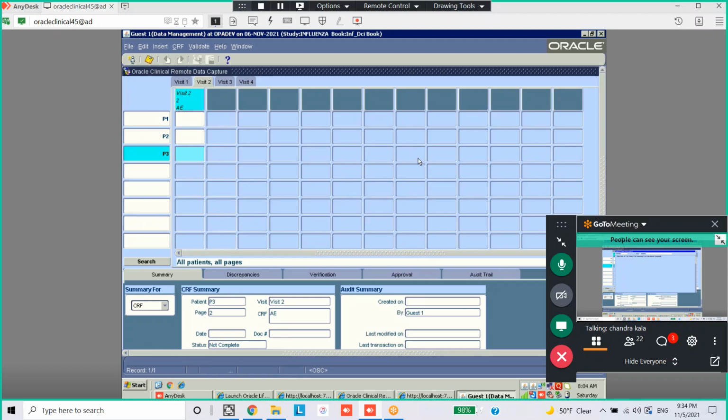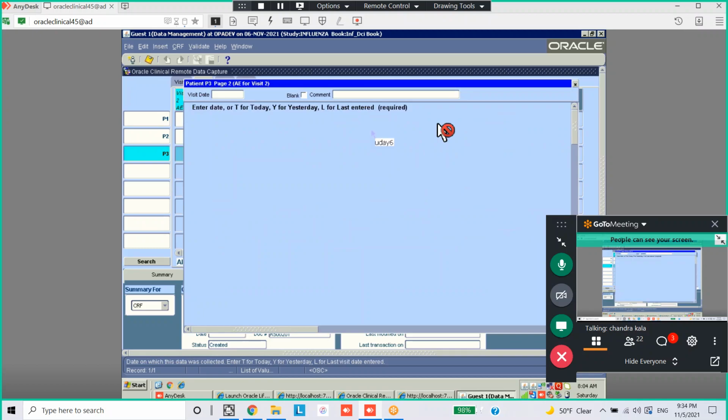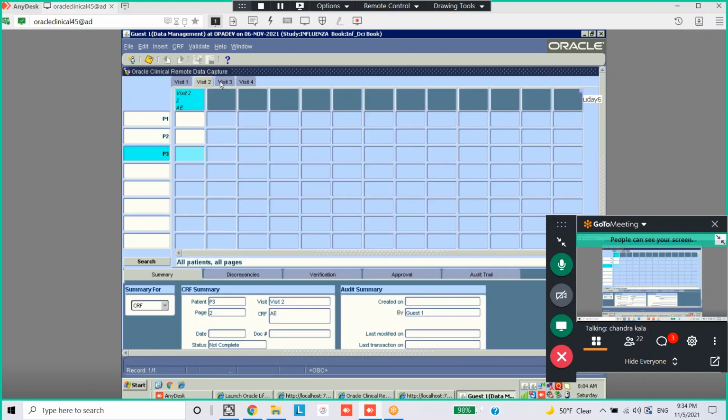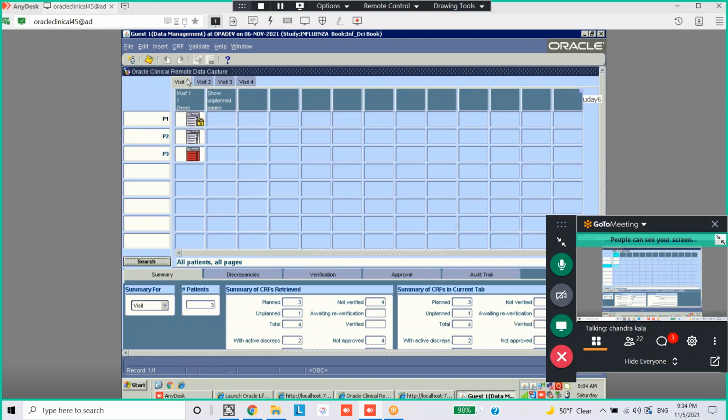Right. Let us see any discrepancies for visit 1. Visit 1, P3. Go to visit 1. On the top, no. This is to enter new data. Okay. Now you are entering visit 2; for the patient, visit 1 you get. Right.